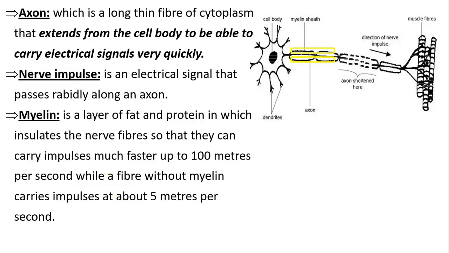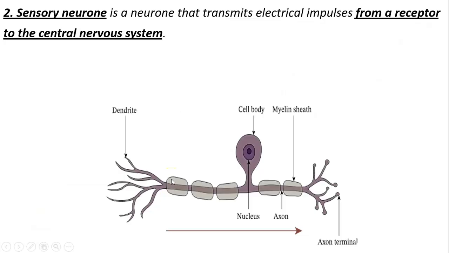If you look at a myelinated axon, you will see that the impulse will move as fast as 100 meters per second, while if the fiber is without the myelin, it carries the impulse at only about 5 meters per second. So can you see the difference?